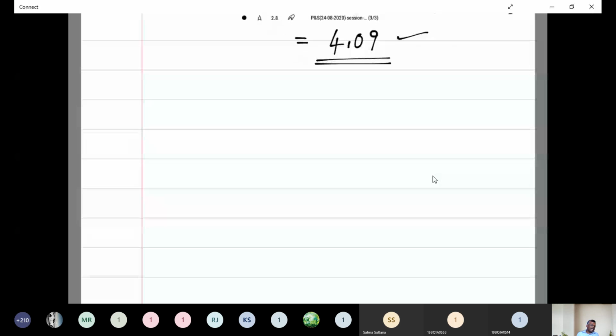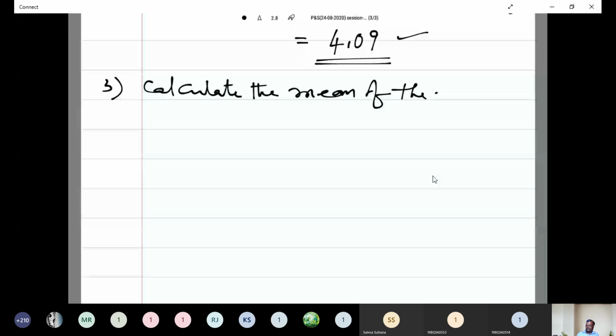Now calculate the mean of the marks from the following data.